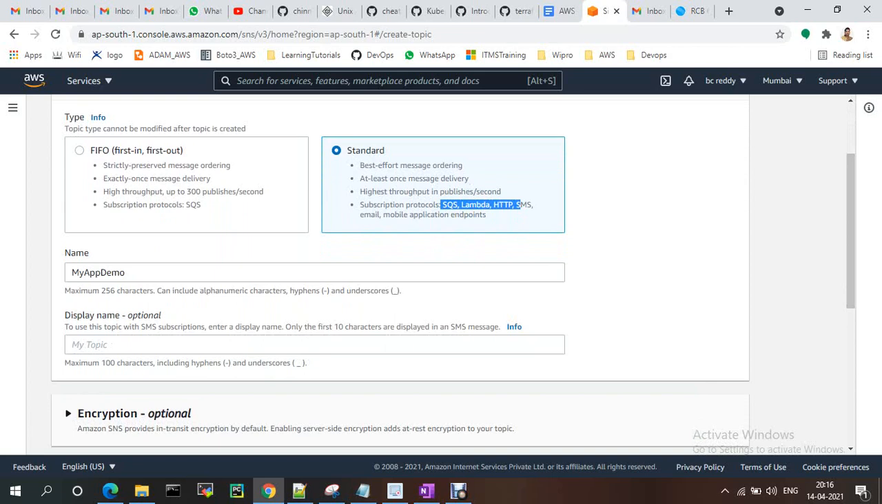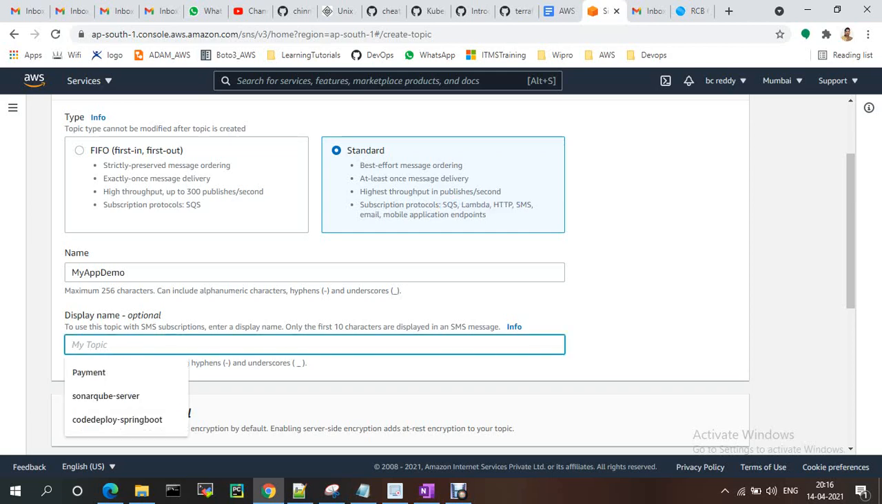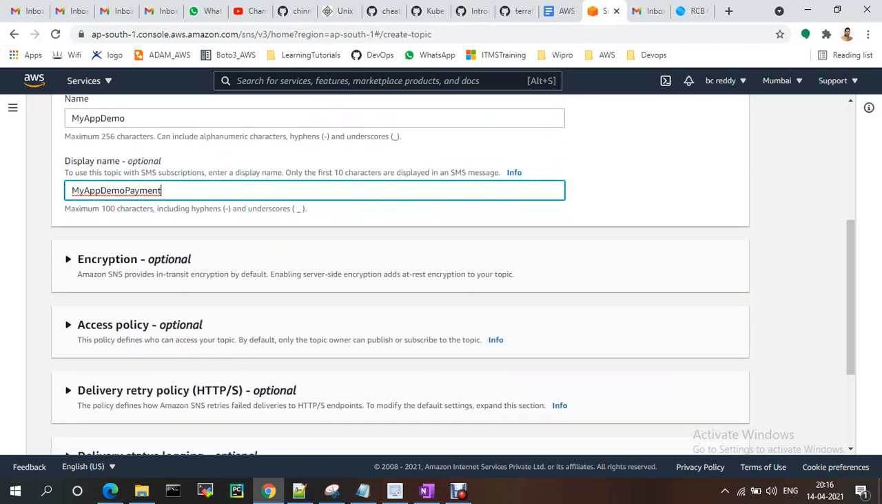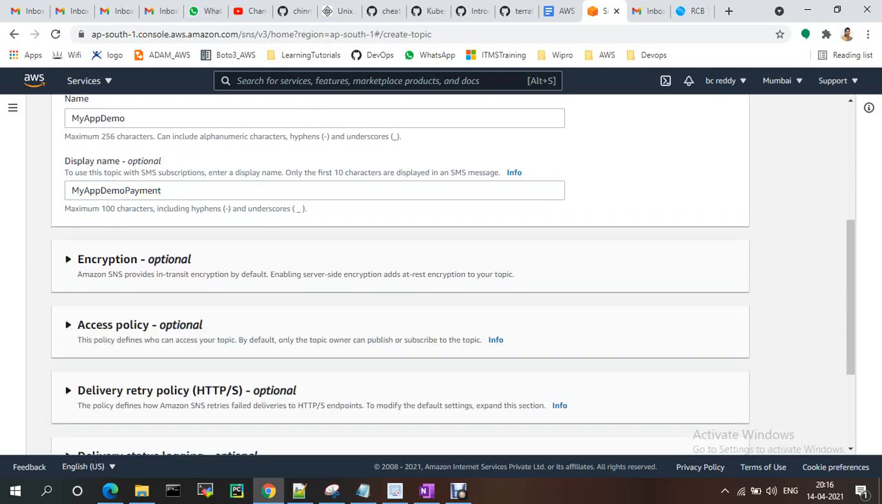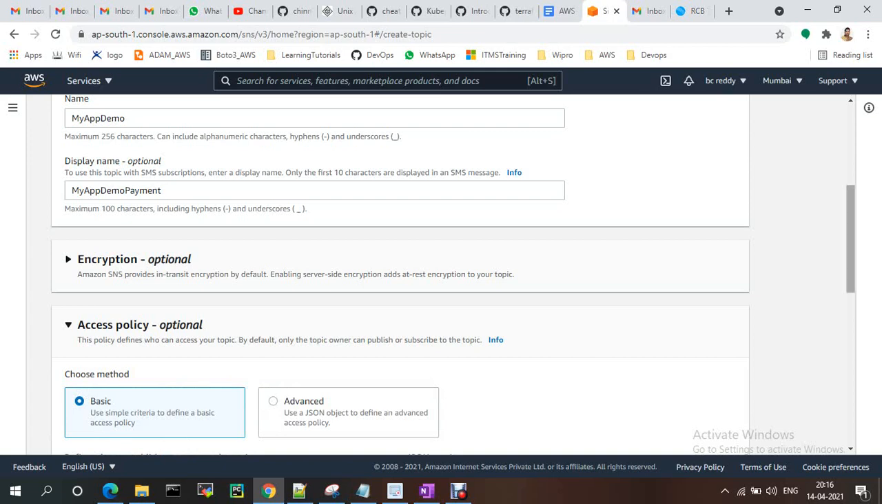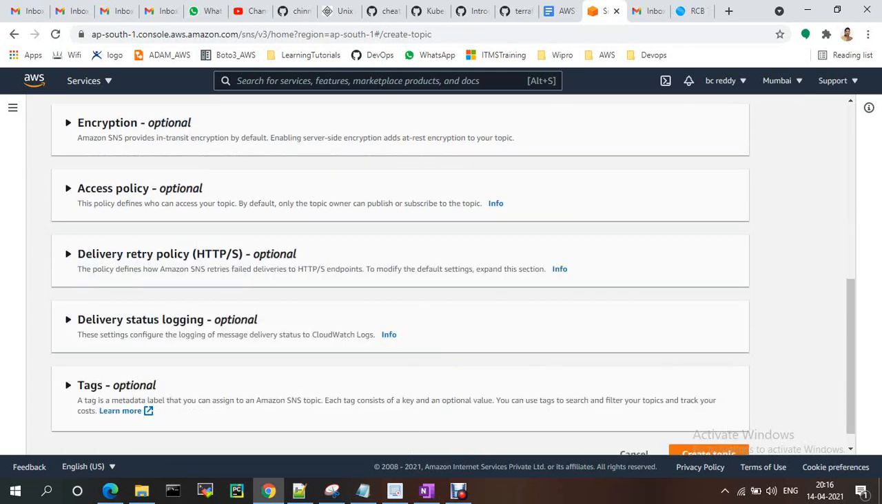The name is my app demo, and for the display name, whatever name you want to display, like my app demo payment, something payment related. For encryption, if you want, you can enable encryption. Then there are description and access policies, basic or advanced. If you want to do anything there, follow that.